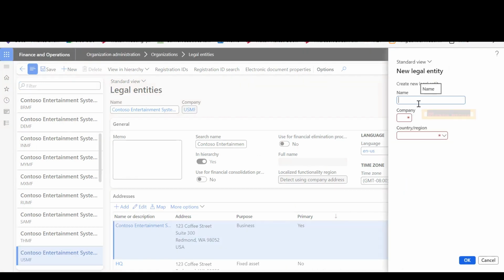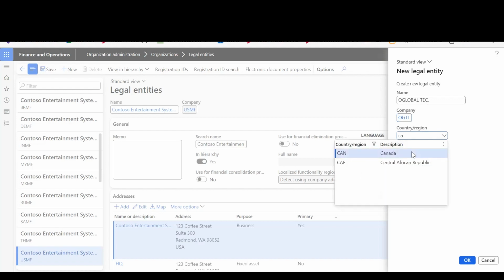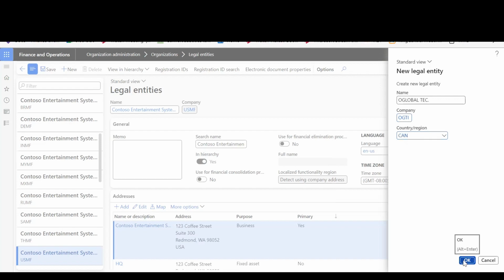In the name field, we'll type a value, that is the name of our company. In the company field, we'll type a value. Let's suppose OGTI. We'll put a country as CA because we are operating in Canada, and click on the OK button.